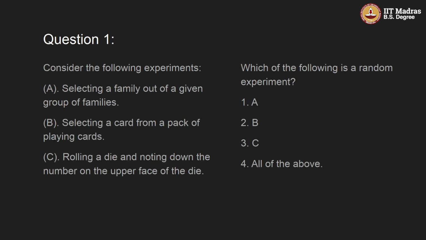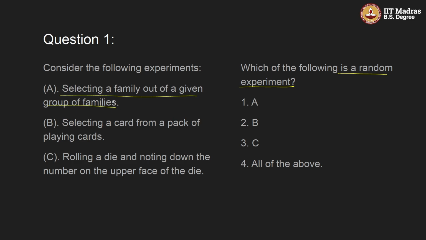Now, question 1. Consider the following experiments. Selecting a family out of a given group of families, selecting a card from a pack of playing cards, and rolling a die and noting down the number on the upper face of the die. Which of the following is a random experiment? So, what is a random experiment? Whose outcome is not predictable with certainty, right? So, first option is selecting a family out of a given group of families.